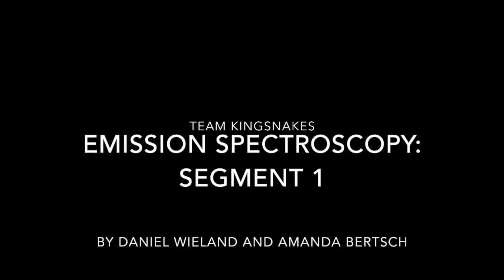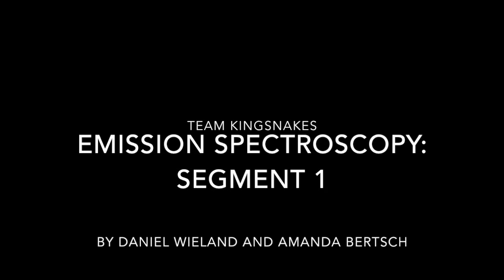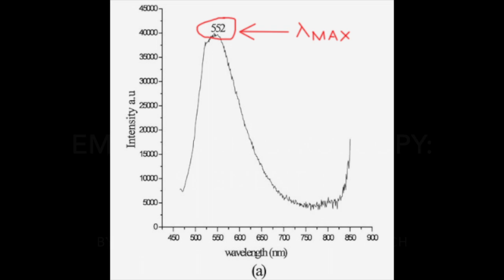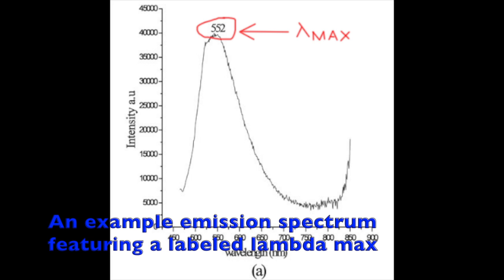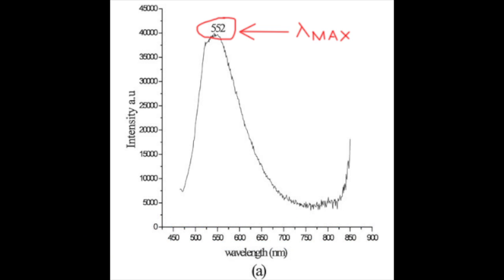And this is Amanda Bertsch, and today we'll be talking about emission spectroscopy. In this process, a photoexcited substance produces a range of light emissions at different wavelengths. The wavelength at which the most photons are produced, or with the highest intensity, is called lambda max. The different intensities that are produced over a range of wavelengths are determined by how excited electrons return back to their ground states in molecules.